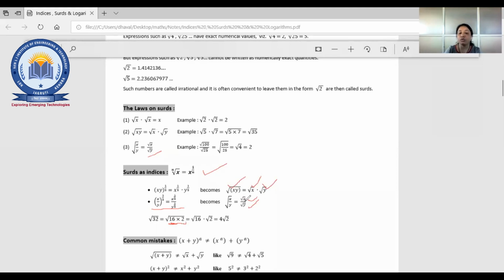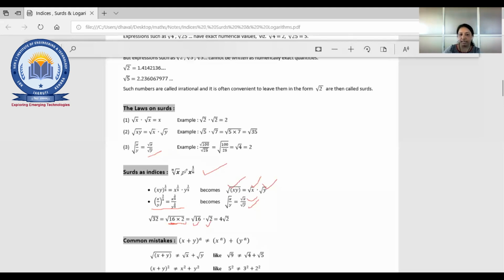We know the root of 16, right? And as one law of the surds, you can write it separately. That means root 16 and root 2. So 4 root 2. Why? Because root 16 is equal to 4. So that is what surds as indices.